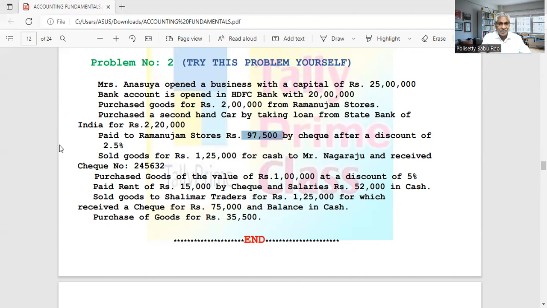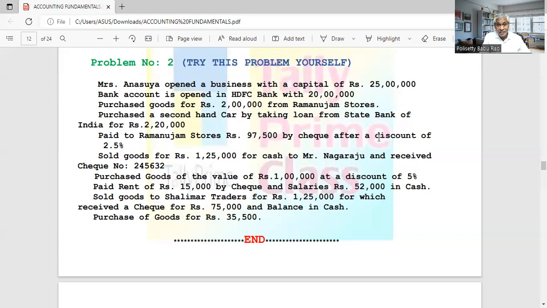So in this case, what to do? In this case, 97,500 rupees is paid means Ramanujam Stores account we paid. So Ramanujam Stores account is the receiver. So debit Ramanujam Stores account and credit, by check we paid. So what is our bank? HDFC Bank. This is HDFC Bank account. To HDFC Bank account, 97,500 rupees.